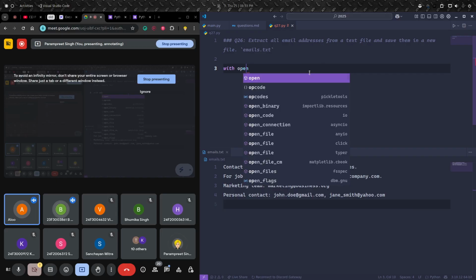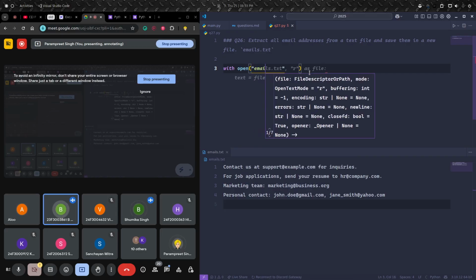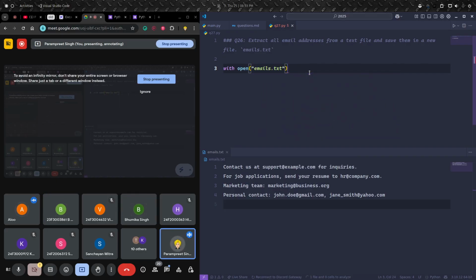With open, we can use the open function to open the file, first. Yes, you can use read mode. Do I need to specify the mode here? No, it's the default behavior. The default option is read. How can I get the text from this file?